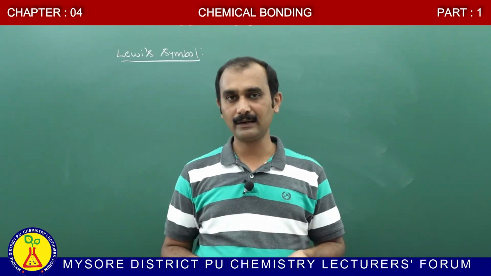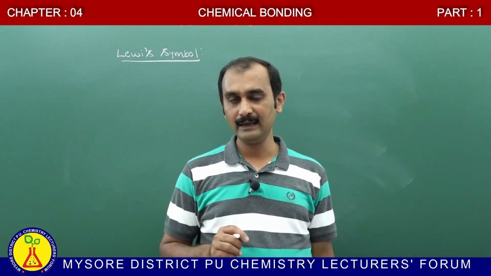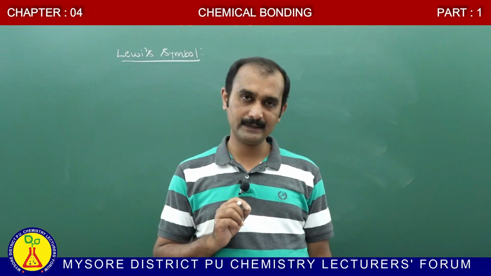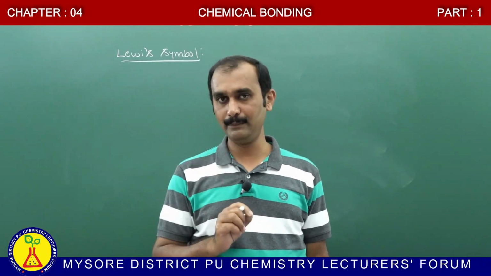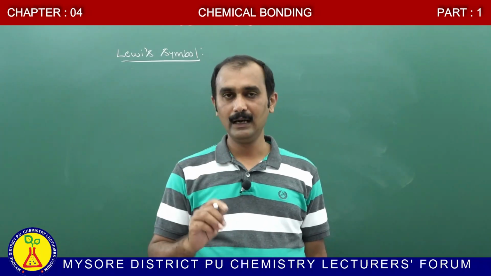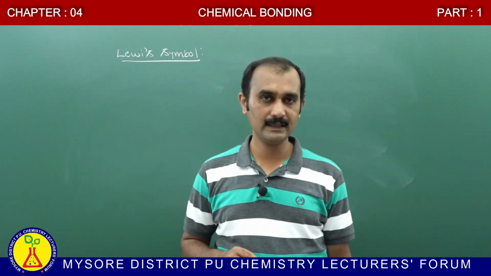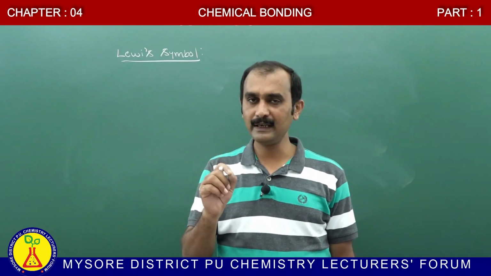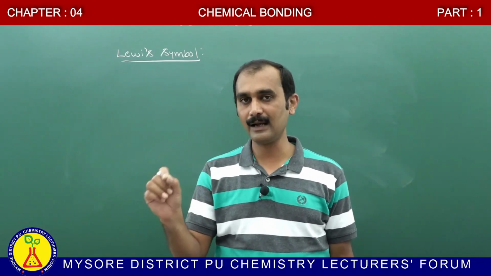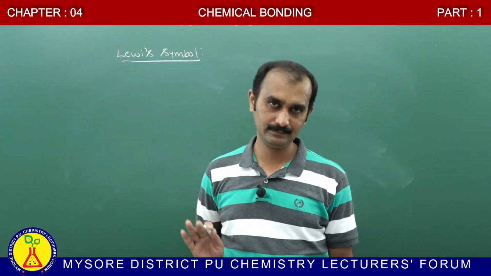These outermost electrons are represented either as a dot structure or a cross structure around the symbol of an element. That symbol is known as the Lewis symbol. A Lewis symbol represents the number of outermost electrons present in an atom.